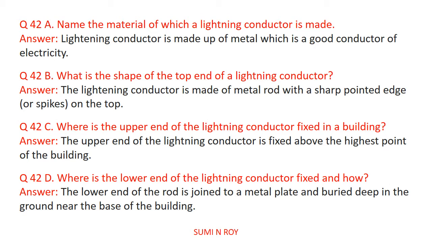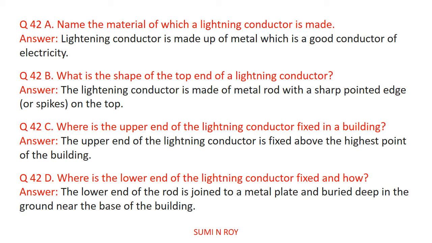The next question is, name the material of which a lightning conductor is made. So usually a lightning conductor is made with a good conductor of electricity. So copper, mostly copper is used. Copper or iron is used. Now next, what is the shape of the top end of a lightning conductor? The lightning conductor is made of metal rod with the sharp pointed edges or spikes on the top.